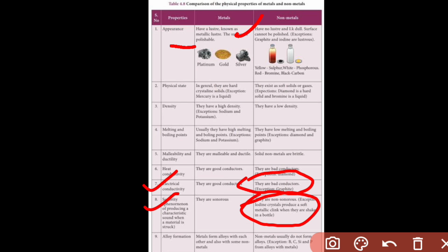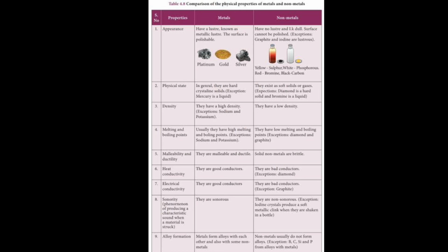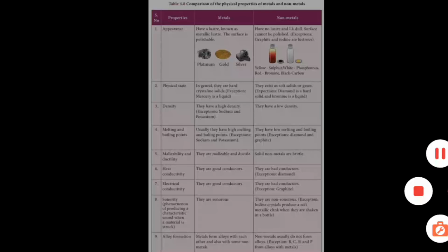Some exceptional cases are there: iodine crystals produce a soft metallic clink. Next is alloy formation. This one you don't have to do. So you have to learn the properties of metals. And in this table you will find the difference between metals and non-metals also. In our next class we will discuss the chemical properties of metals.